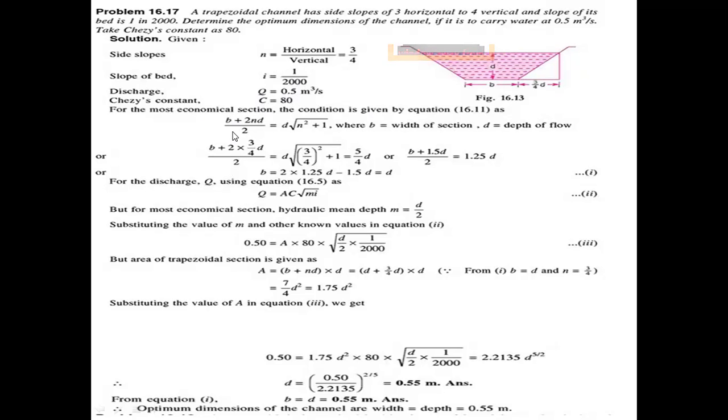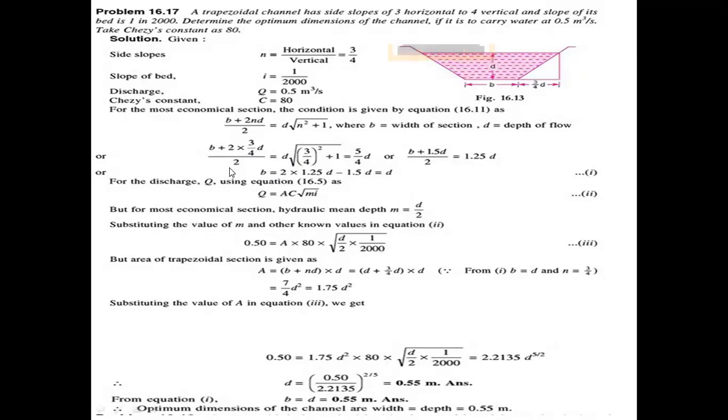For the most economical conditions, b plus n d by 2 equals d into root of n square plus 1. Here b is the width of the section and d is the depth of the flow. Substitute the n value in this equation: b plus 2 into 3 by 4 d by 2 equals d into root of (3 by 4) whole square plus 1, which finally gives 5 by 4 d.